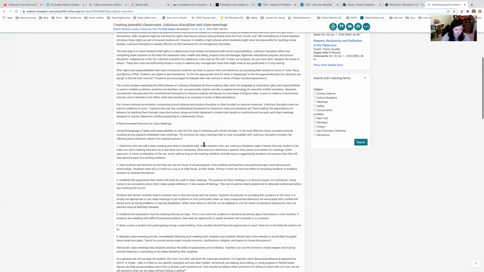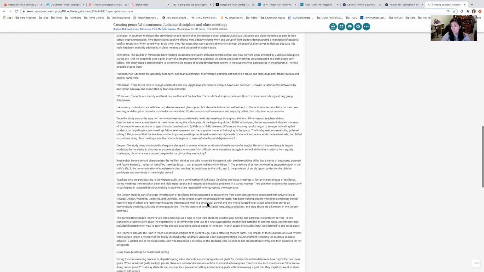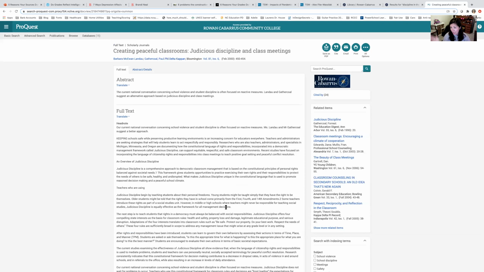In this case, let's say, again, this is fairly lengthy. It's going to take me some time. I'm going to have to look through it. I'll read it and see if there's anything valuable in there that will supplement the points in the paper I intend to write. So here are additional footnotes. In this case, if I want to find this resource that this researcher used, I can go look up Barbara McEwen and see what she says, and see if I can use some of the resources in a really good source, like backtrack and find their original sources. It's okay to do that as long as you're citing your sources. Now, don't take one paper's sources, the whole thing, and then cobble together your own version of that article.